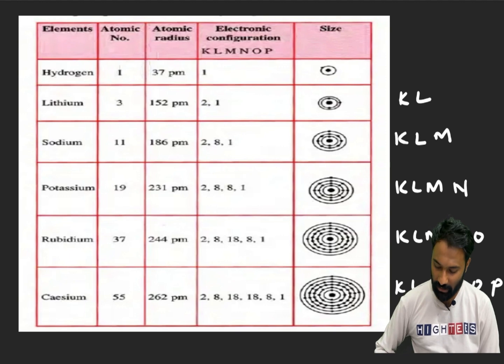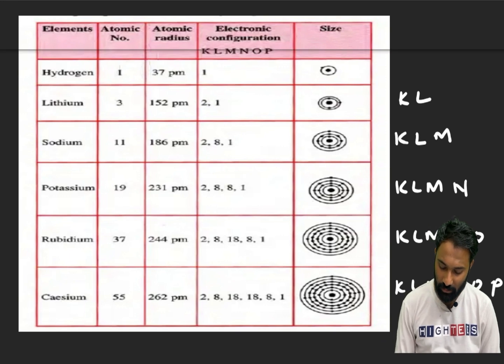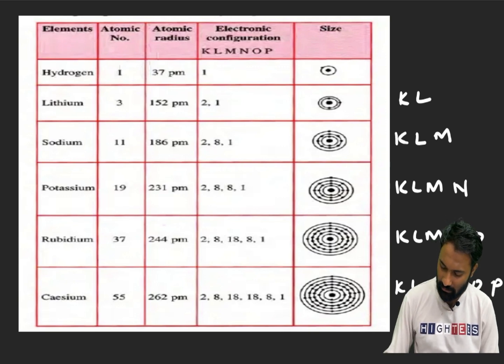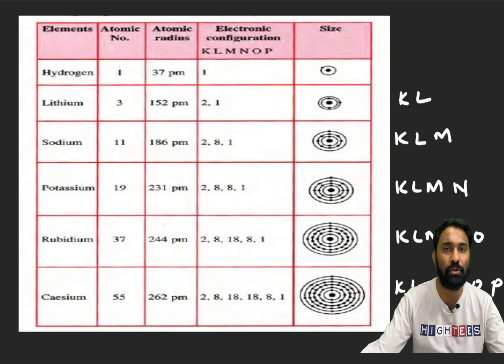You can see what you have to remember here. When we are moving from top to bottom in the periodic table, what happens to the atomic size? Atomic size is increasing, right? Shells are increasing. A new shell is added and electrons are adding into the new shell.